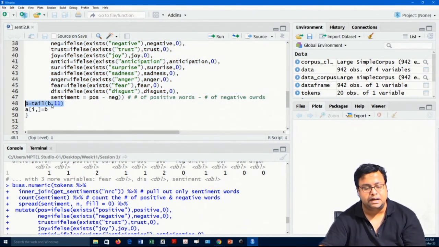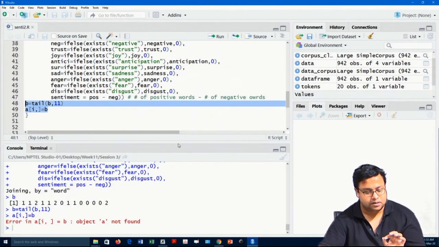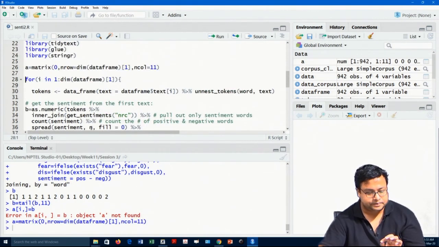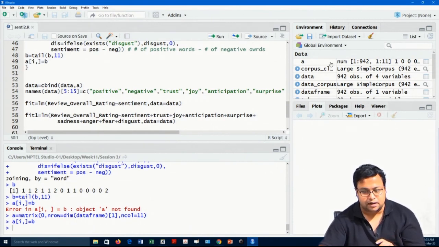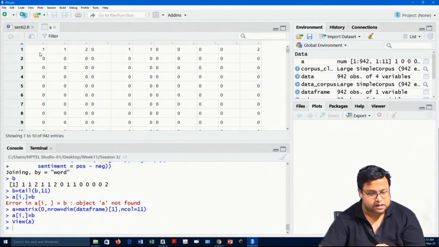So, B is equal to B till 11, meaning take the last 11 values and populate them in A[i]. That means, in the first row of A, because i is equal to 1, populate it. A I have not created yet, but right now A has become like this. Everything is 0, and in the first row the values got populated.